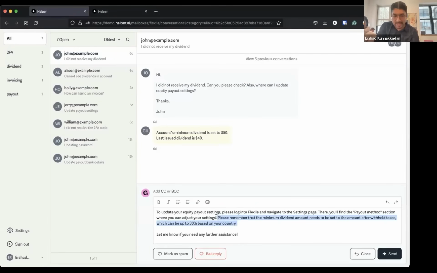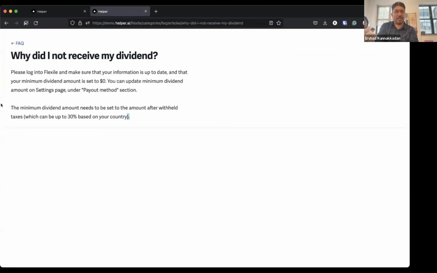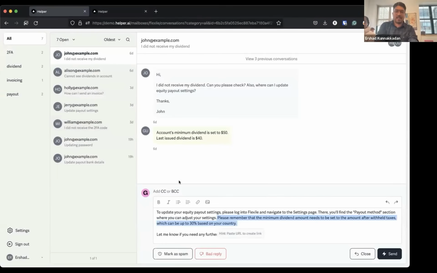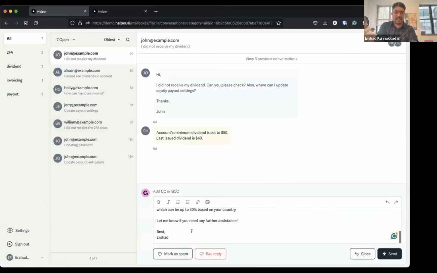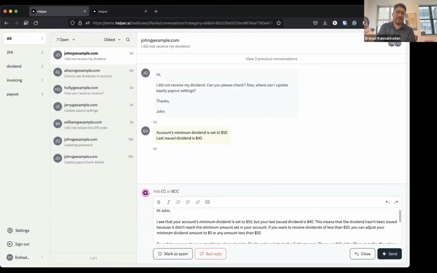So this particular sentence is drafted from the information which was mentioned here in this doc. So we have this line in the doc. So the AI system in Helper used this information to draft that particular sentence. And then, let me know if you need any further assistance. And also it will sign off based on who is logged in. So currently I'm logged in and it will add my name to it. And this whole response is completely automatically generated. We haven't written anything.